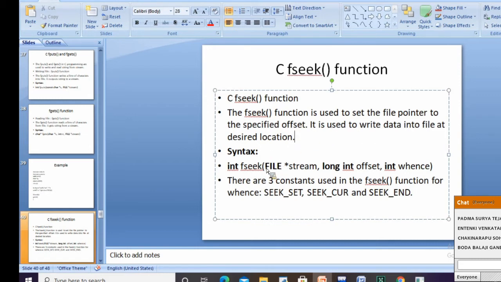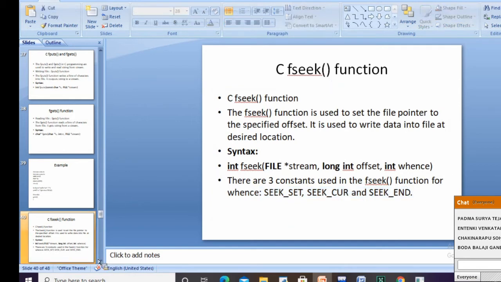The syntax we have is fseek(file, long int offset, and where you want to read it). Constants we have are SEEK_SET, SEEK_CURRENT and SEEK_END. These are three different constants. So for this we have an example.